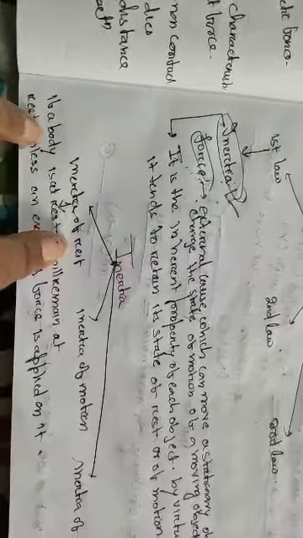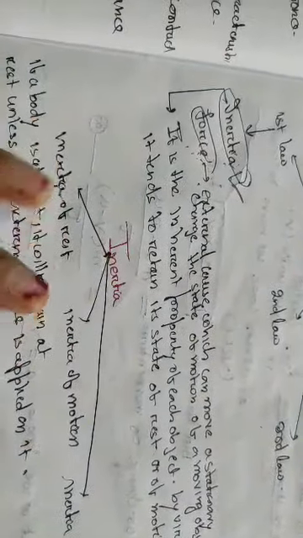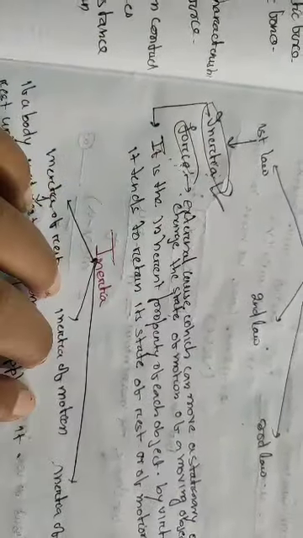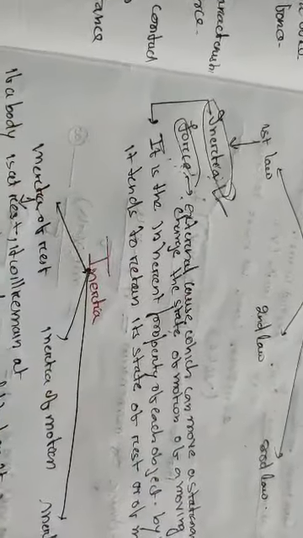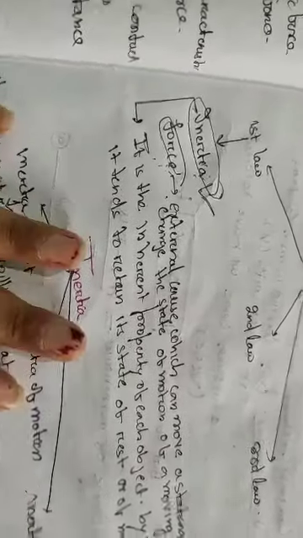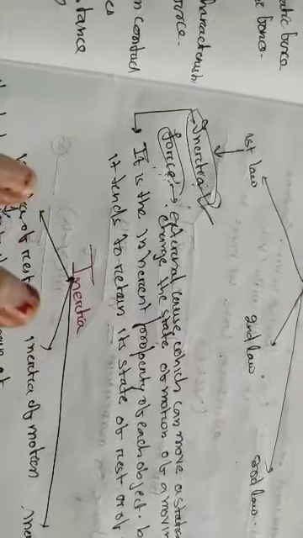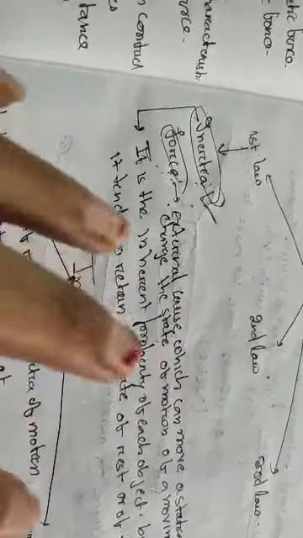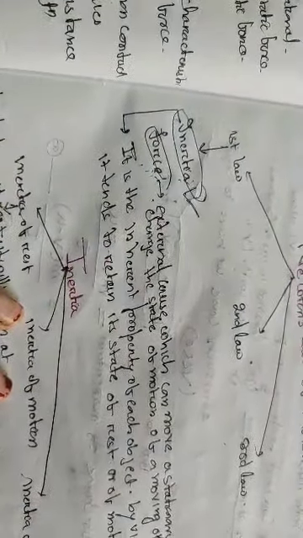So what do you mean by inertia of rest? It means that if a body is at rest, if you are the body, you want to stay at rest until an external force is applied on you. If I push you, you will tend to move. Without applying force you cannot move. That is inertia: you want to be in the state of rest or in the state of motion if someone does not disturb you.